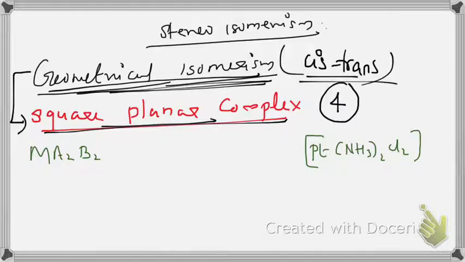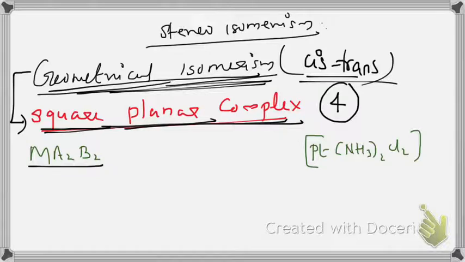Any molecule which comes under these formulas can show this particular isomerism. So firstly, we have to see geometrical isomerism in square planar complexes.